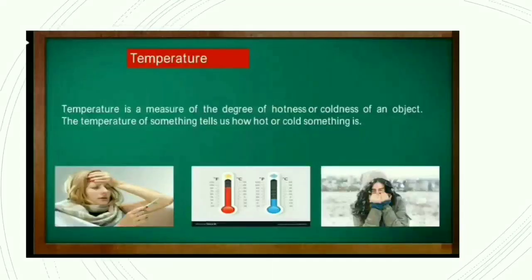So let us learn about the definition of temperature. Temperature is a measure of the degree of hotness or coldness of an object. Understand? The temperature of something tells us how hot or cold something is.